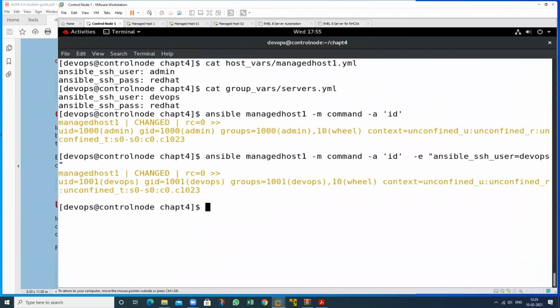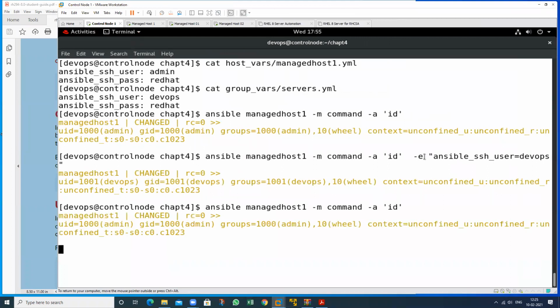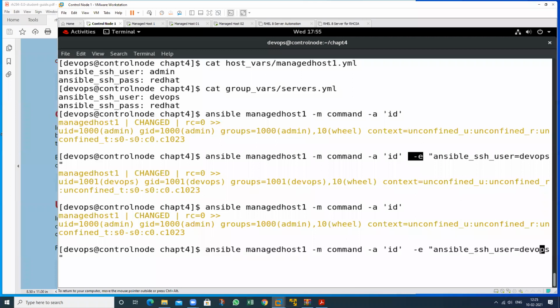If I repeat this command again, then see the result. It always takes this one. If I define this particular extra variable, then the value will be changed. Suppose I want to use another user, but I don't know the password for that one; you can just define this one. This is called an extra variable.